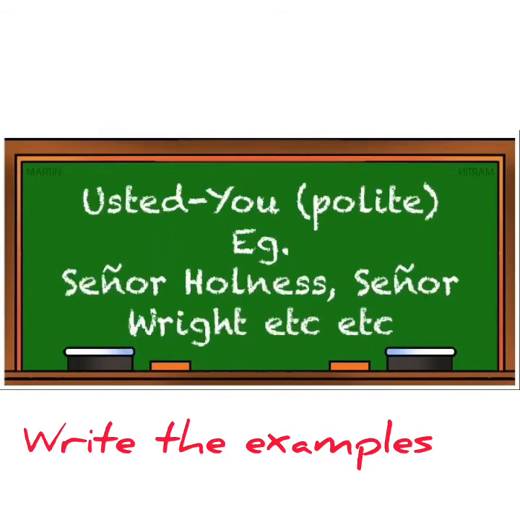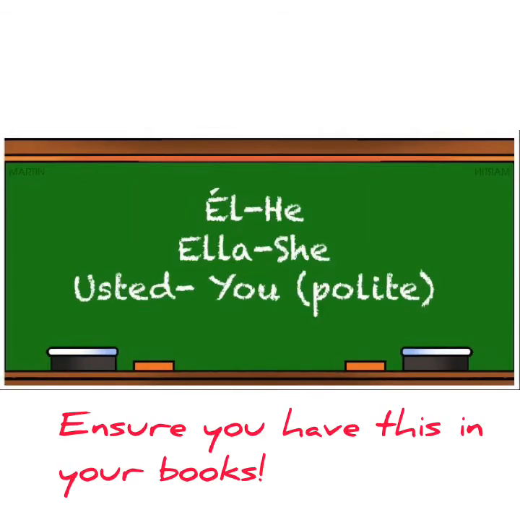And then finally, we said that it deals with you, but the polite version, which is usted. You might not always see usted, but you might see Mr. Wholeness, Mr. Right, but just persons who are in authority, so the principal, the prime minister, etc. So this is the third person: él, ella, usted. He, she, and the polite you.